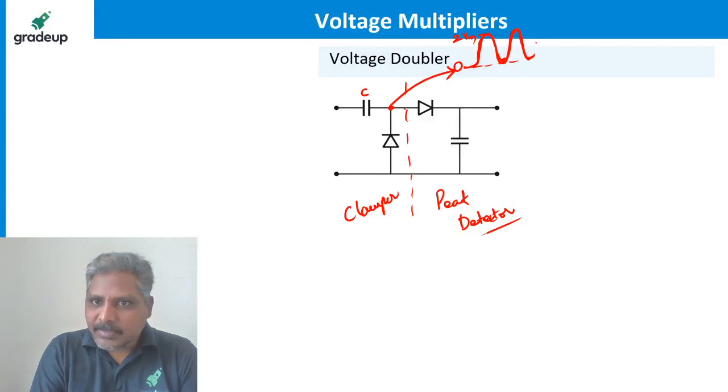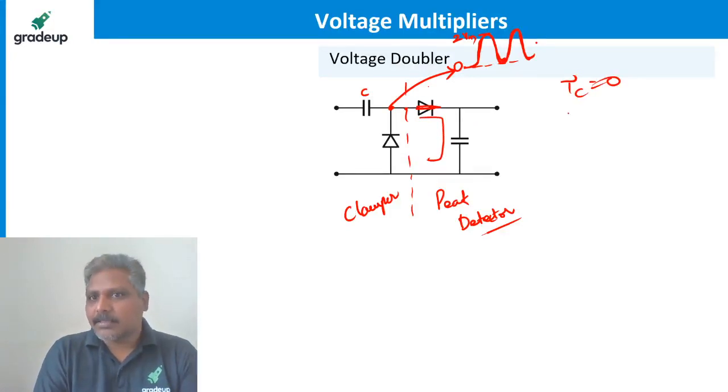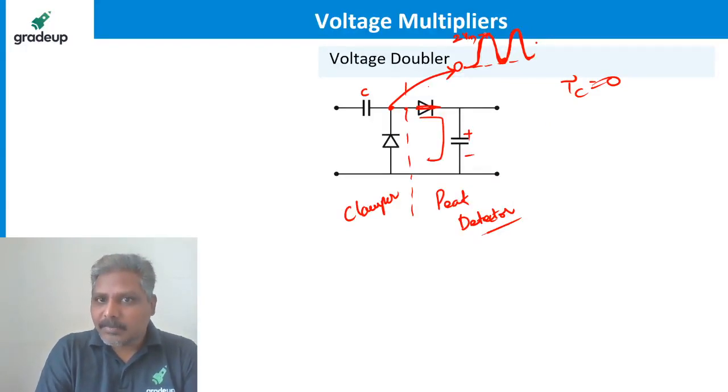This waveform is now applied to this circuit. So what happens to the diode during the positive half cycle? The diode becomes forward biased and current flows like this. So the capacitor charges. The charging time constant is how much again? 0. So the capacitor charges to its peak value, which is 2 Vm. Here the earlier capacitor charges to Vm only.